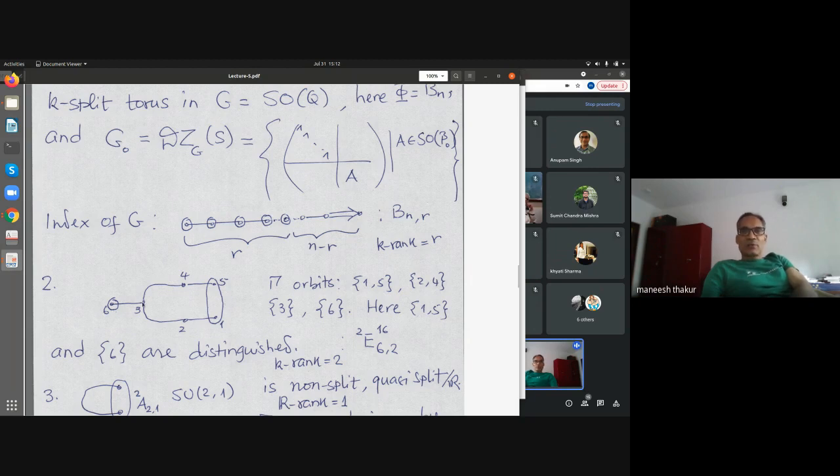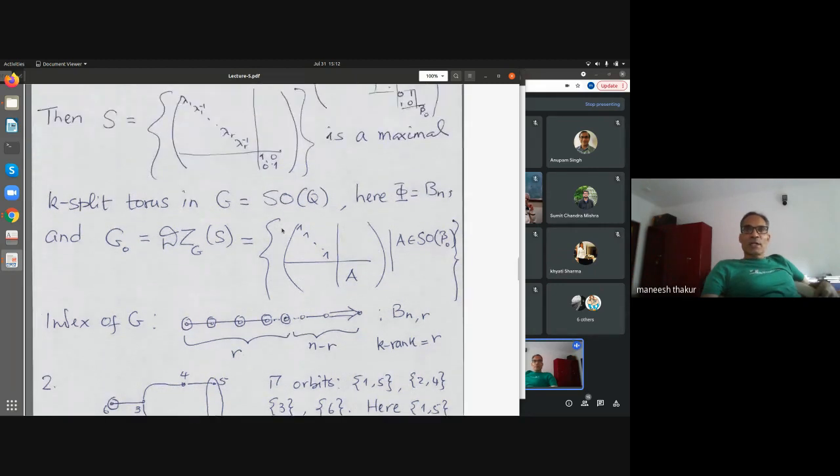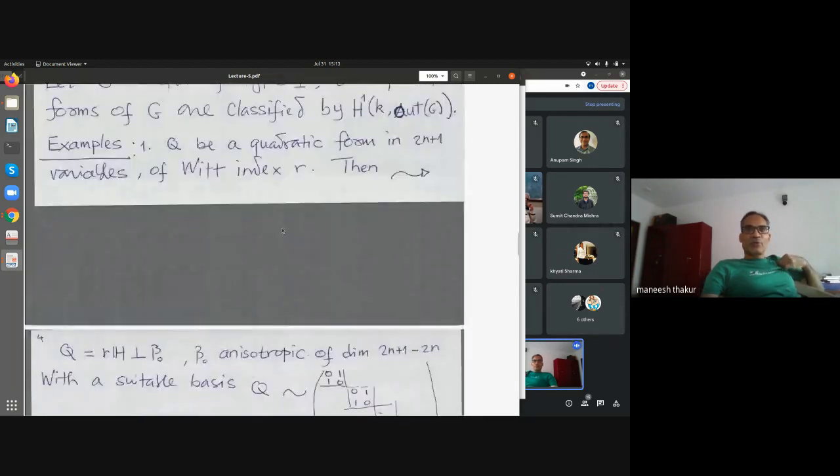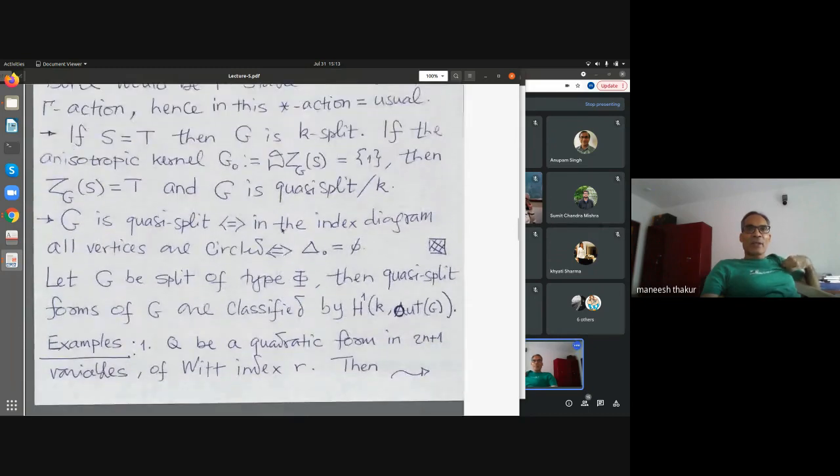3 is also, of course, in a single orbit. 2 and 4, because they are drawn in the same vertical line, are supposed to be in the same Galois orbit. But these are not distinguished orbits, these are. So if you omit the circled orbits, whatever remains will be the Dynkin diagram for the anisotropic kernel. So that is the description of these indices.